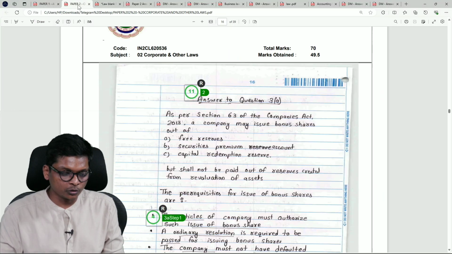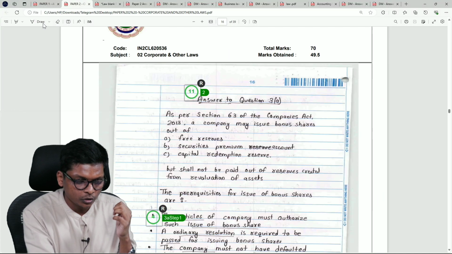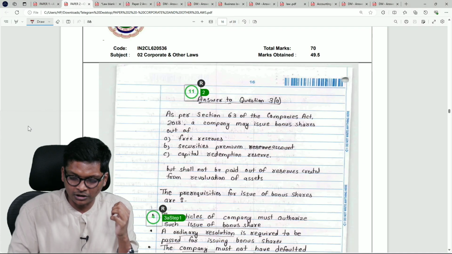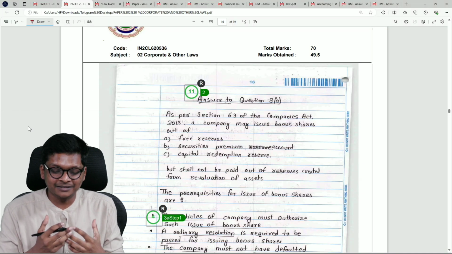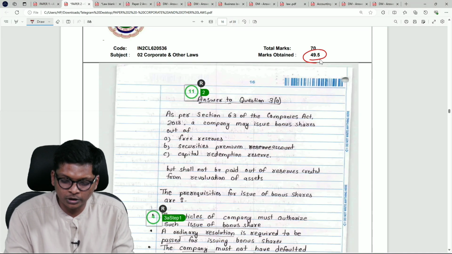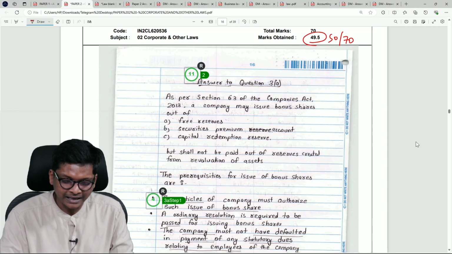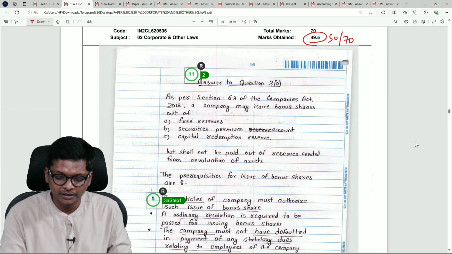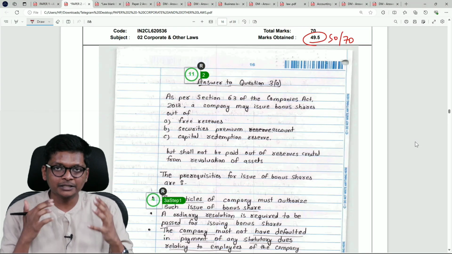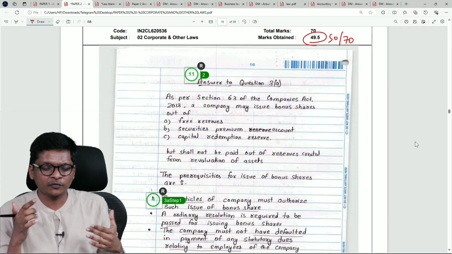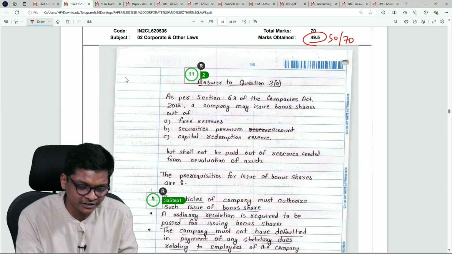So what we are going to do now is, we are just going to take few answers from the student, not the whole paper, different type of answers and review them. Like I said, the student got 49.5, which is excellent, 50 out of 70. I am taking question number 3A, which is a 5-mark question. Have the question paper in front of you, but otherwise I will brief what the question is.